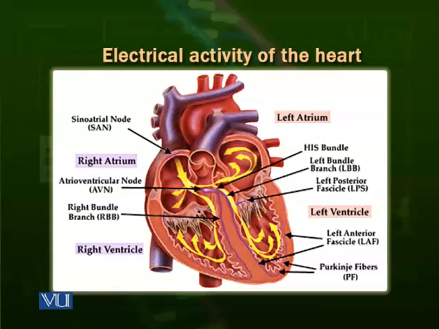On the right side, you can see the atrioventricular valve. This is called a tricuspid valve because it has 3 flaps. But on the left side, the valve between the left atrium and the left ventricle is called a bicuspid valve because it has 2 flaps. So when the atria are filled with blood, they contract and they release their blood inside the ventricles because of the opening of the atrioventricular valves, the tricuspid valve and the bicuspid valve.